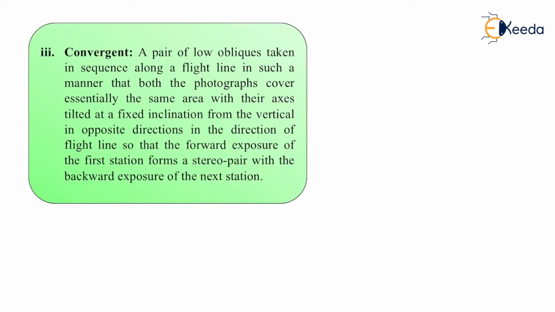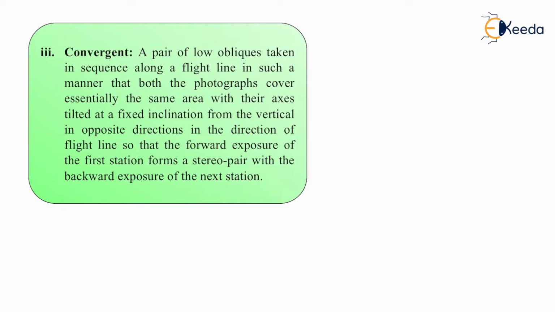A pair of low obliques taken in sequence along a flight line in such a manner that both photographs cover essentially the same area, with their axes tilted at a fixed inclination from the vertical in opposite directions along the flight line, so that the forward exposure of the first station forms a stereo pair with the backward exposure of the next station.